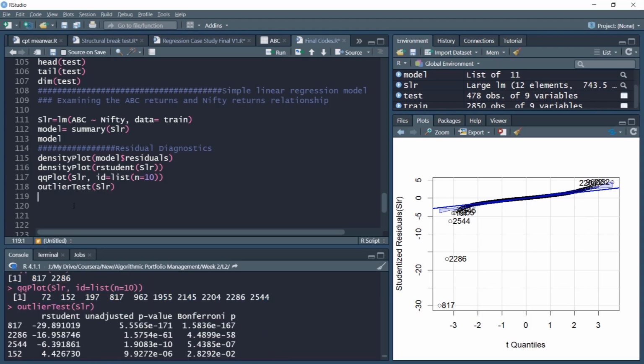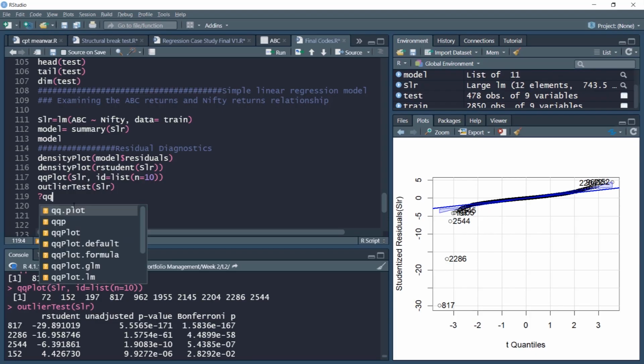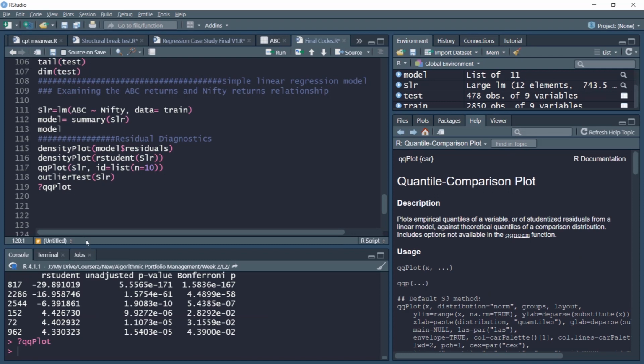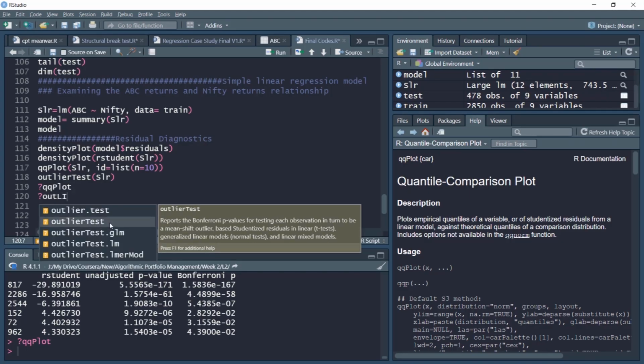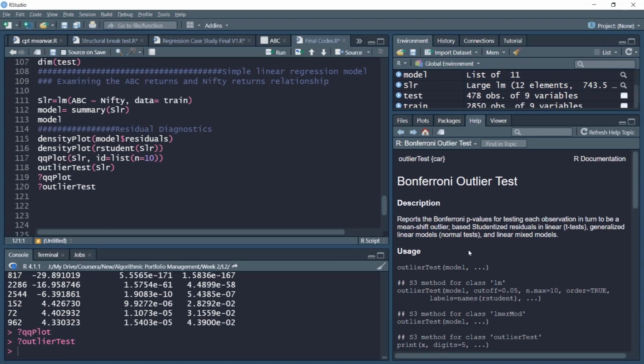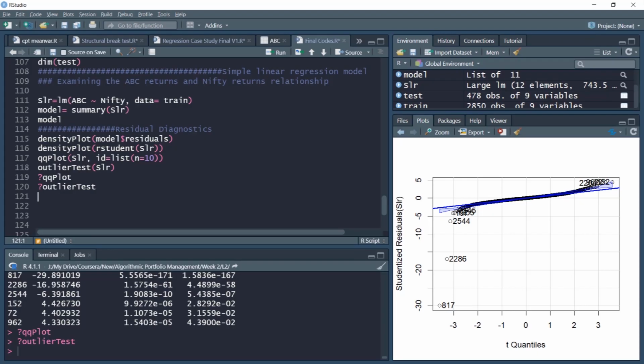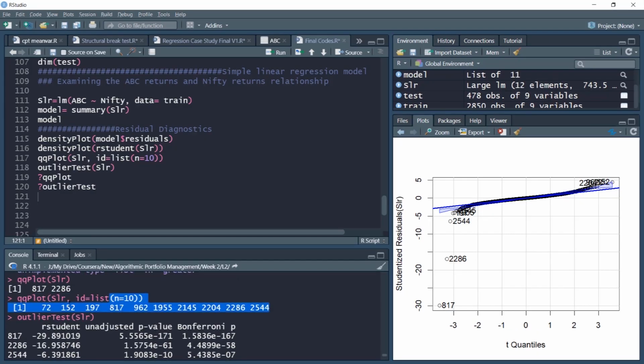If you want to know more about these functions and their theoretical underpinnings, you can simply type ? before qqPlot and see the entire background of these commands. For example, this is for the quantile comparison plot to check the normality, and the outlier test also. You can read more and more about these commands. Lastly, if you feel that these extreme observations are vitiating your estimation model, you can remove them from the model. You already have the observation numbers. You can remove them from the model and then run the model again to improve its estimates.